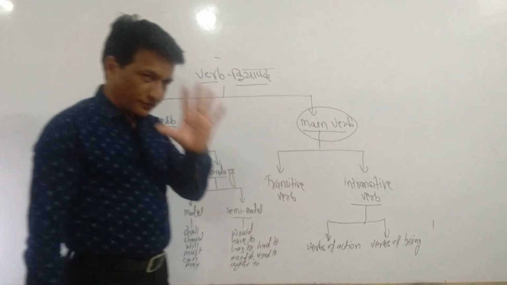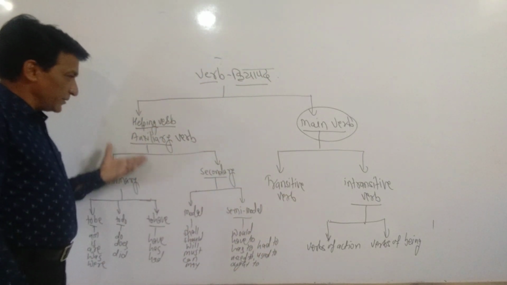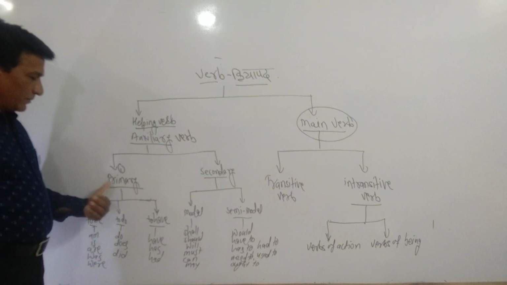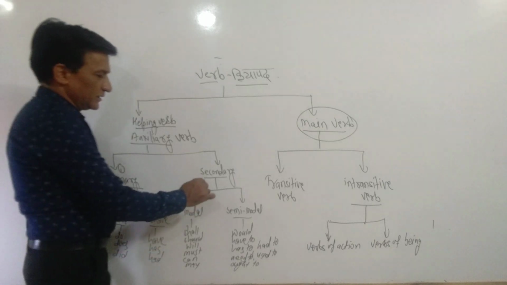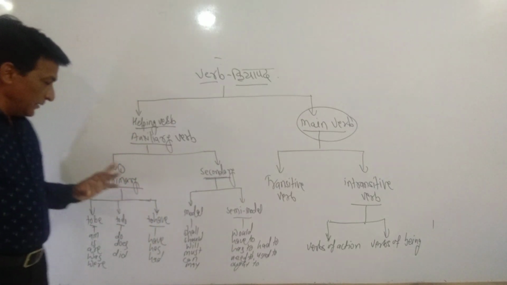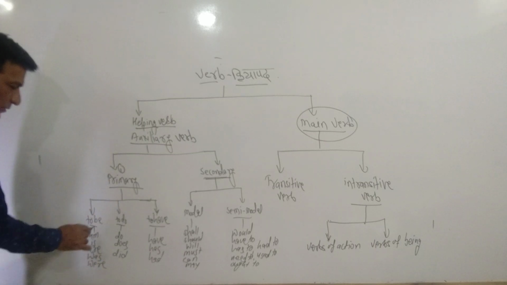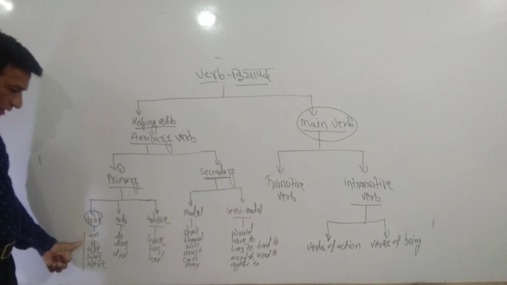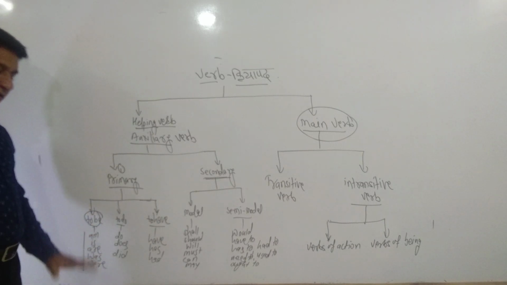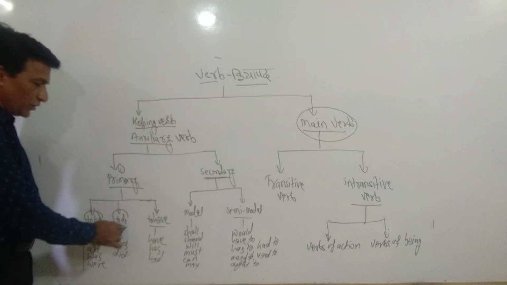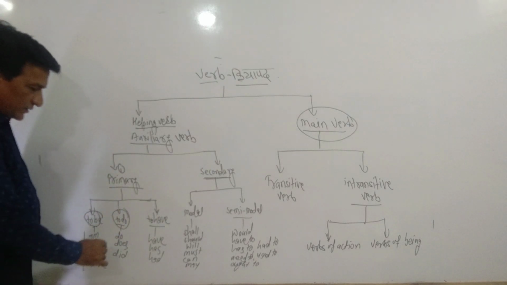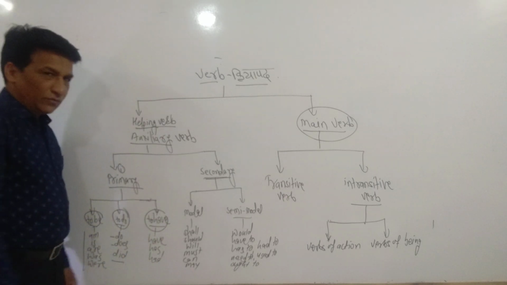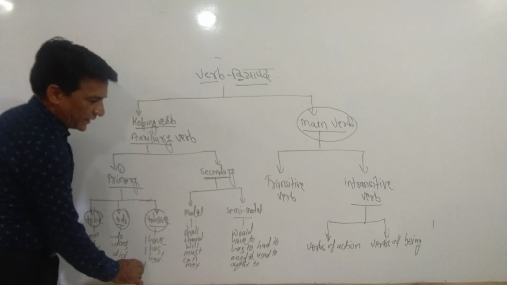verb. Now there are also many types of helping verb. Now first it is divided into primary helping verb and then secondary helping verb. In primary there are three types. First it is called a to be, and there are only 5 words: am, is, are, was and were. And second is to do. There are 3 words: do, does and did. And to have, there are 3 words: have, has and had.